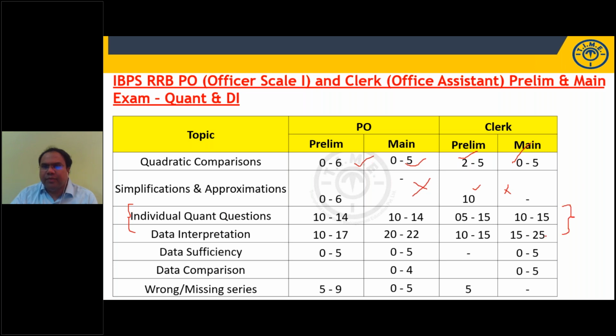This is a very important test area, part of both prelim as well as main. So 10 to 14, maximum 15 questions in clerk, 10 to 17 in DI, 20 to 22 in main exam, 10 to 15, 15 to 25 in main exam. Data sufficiency and data comparison are generally asked in your main exam.